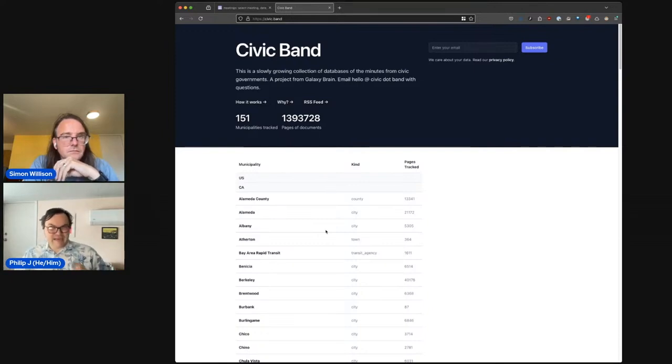And there's at most 10 common ones that I find, unless you get a city that has truly written its own stack top to bottom. So the first pass is figuring out, okay, where is the municipality or the city hosting its data, and do I have a scraper for it already? If I already have a fetcher for it, then I've got a script that can generate a new instance and then start fetching. If I don't have a fetcher for it, then I decide whether it's worth doing the fetching for.